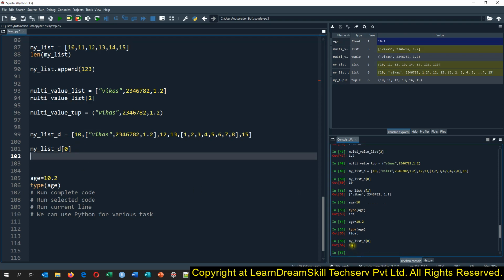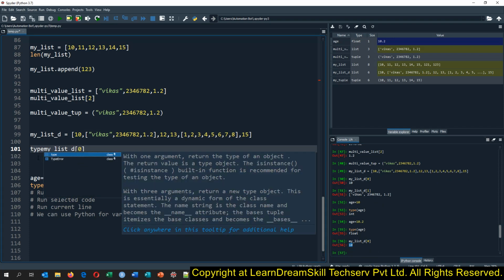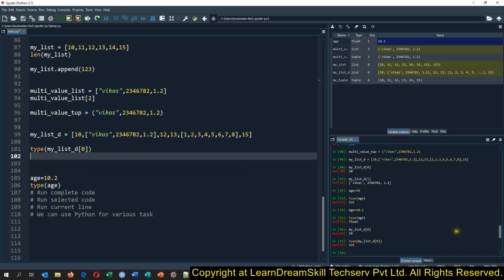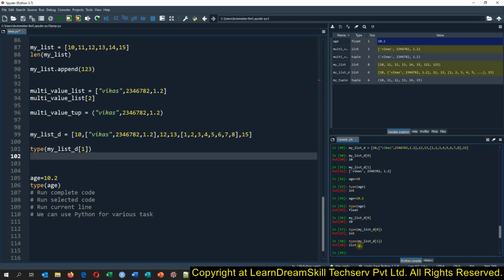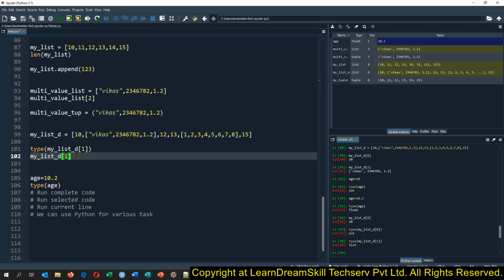So now what I'm trying to tell you, suppose I extract 0 here, it is returning me this value. And if you want to check what kind of value it is returning, you will see it is an integer. Whereas if I try to extract this value, which is the first element of my underscore list underscore d, so I'm saying 1 here, it will return me the list only. That is why I was saying we can use one more square bracket here, and we can try to extract this and this and this.